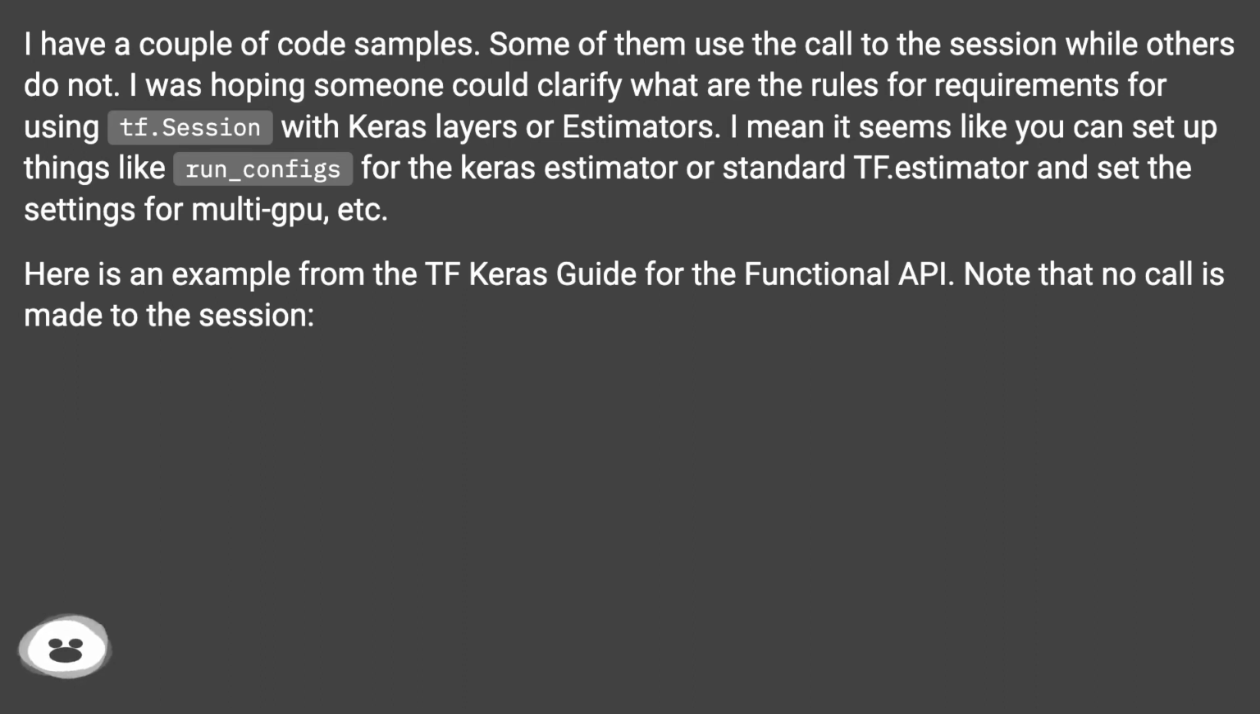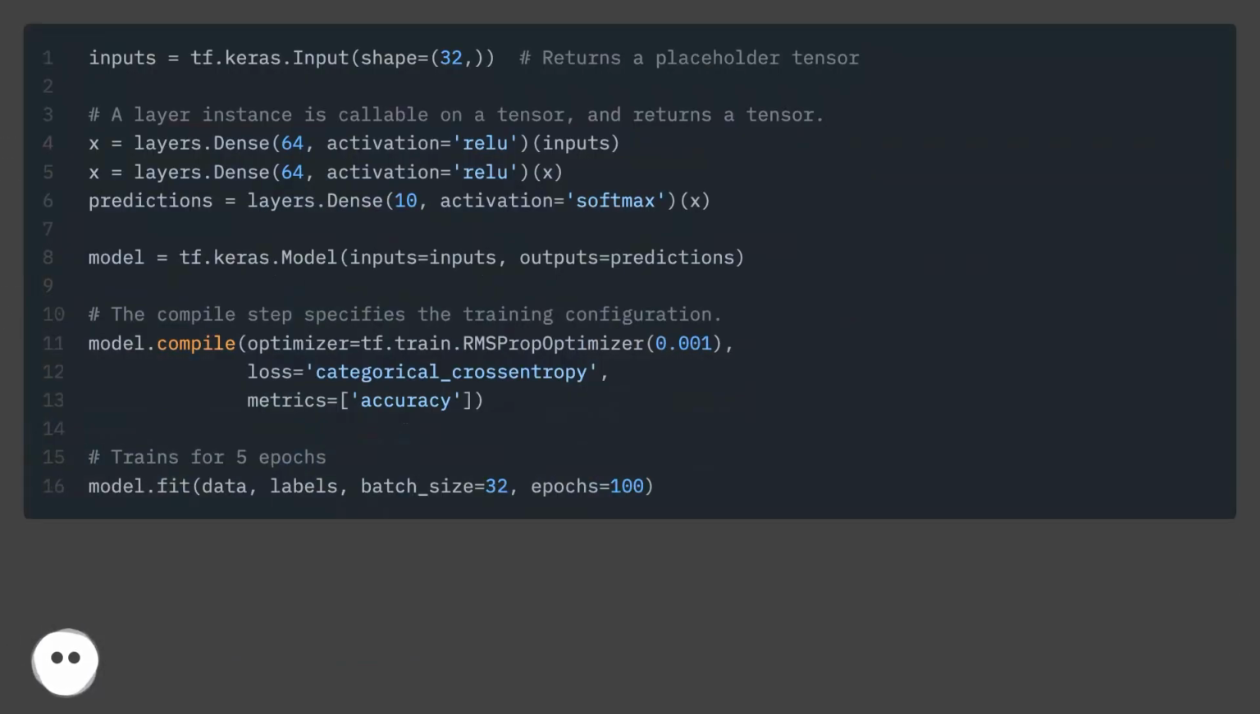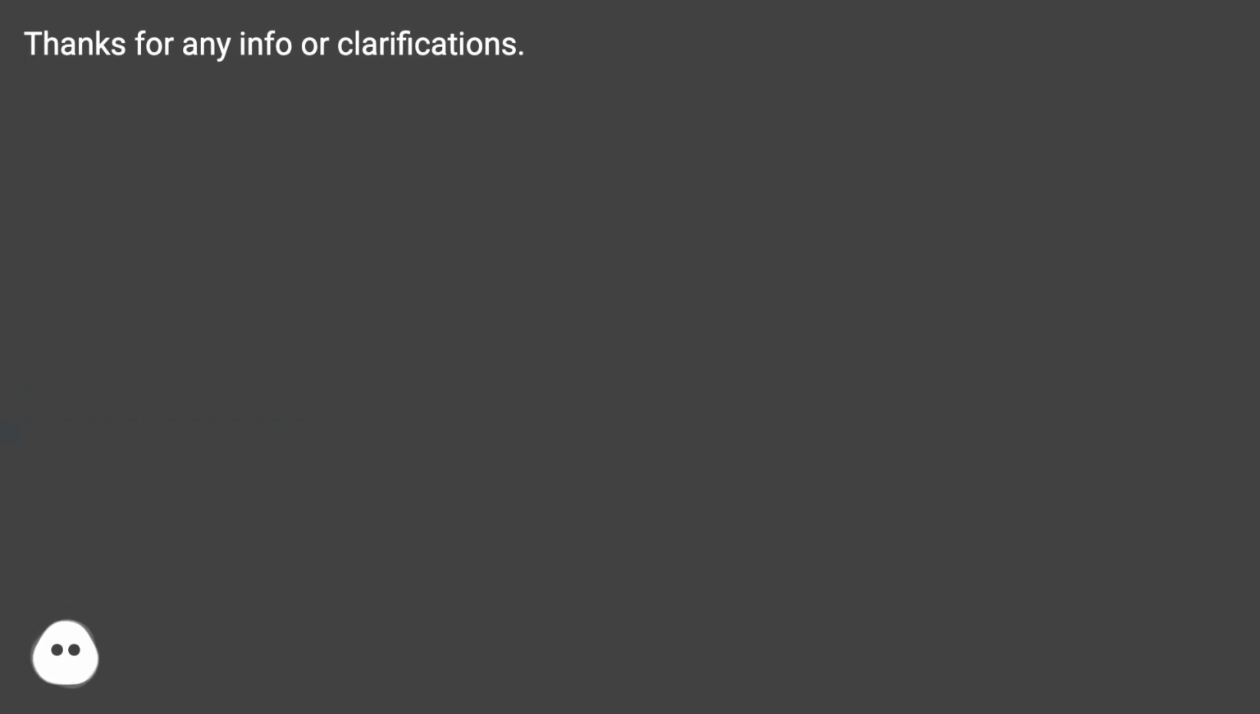Here is an example from the tf.Keras guide for the functional API. Note that no call is made to the session. Thanks for any info or clarifications.